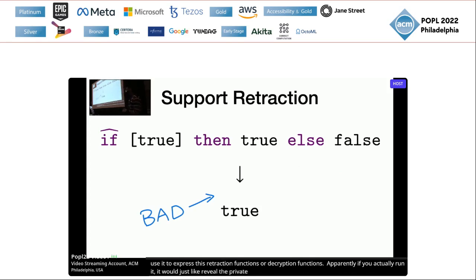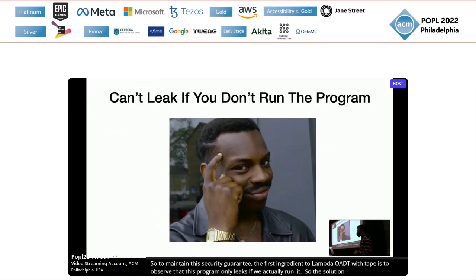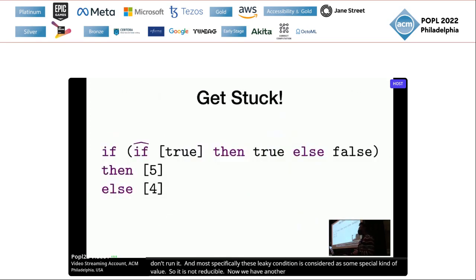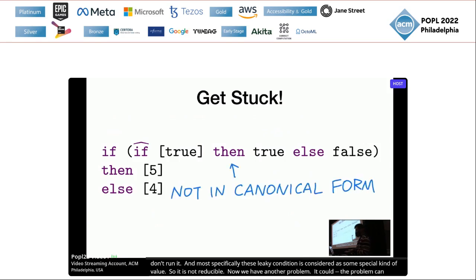So to maintain this security guarantee, the first ingredient of Lambda OADT with tape is to observe that this program only leaks if we actually run it. So the solution is simple. We just don't run it. More specifically, this leaky conditional is considered as a special kind of value, so it's not reducible. But now we have another problem. The program could get stuck if you use it in a larger context. In this case, the condition is not in a canonical form, so we don't know how to keep going.